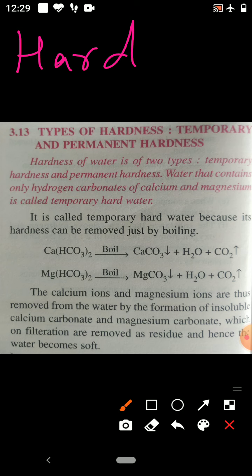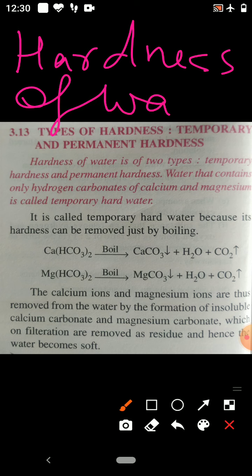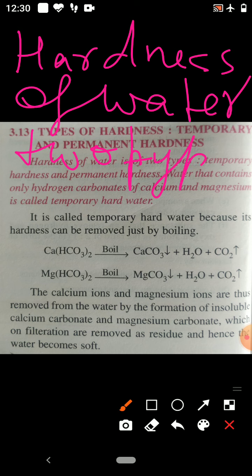Water is hard because calcium bicarbonate, magnesium bicarbonate, calcium sulfate, magnesium sulfate, calcium chloride or magnesium chloride, any salt from these, is present in the water. Now, hardness of water is of two types. So which are the two types of hardness?